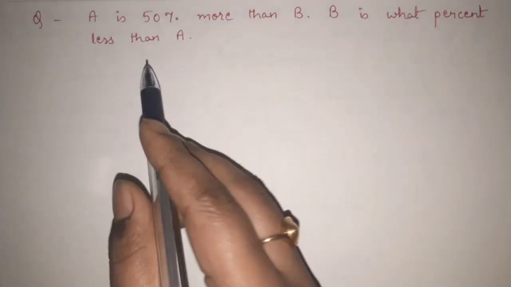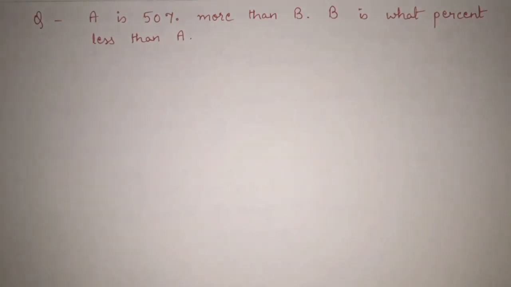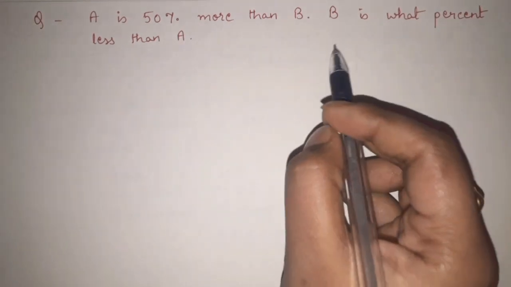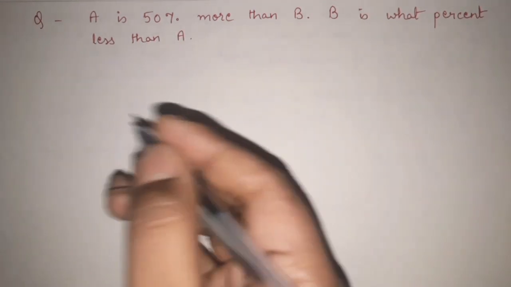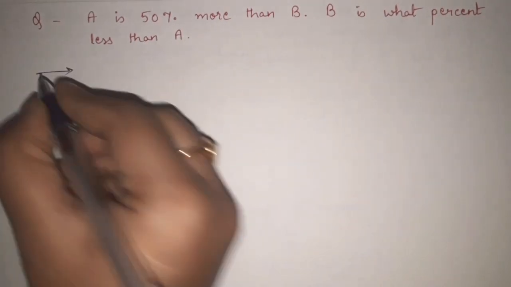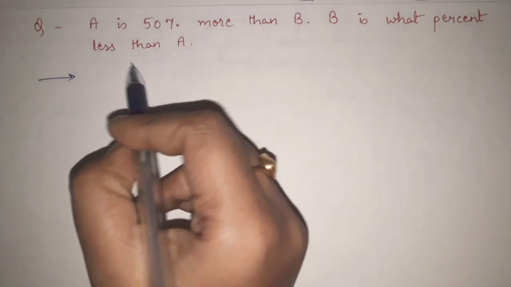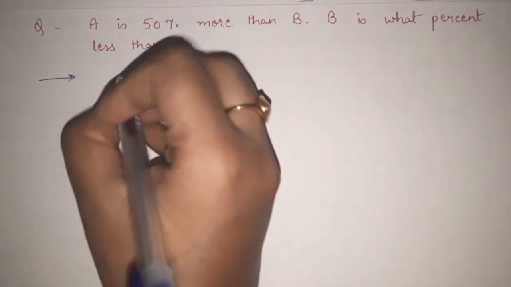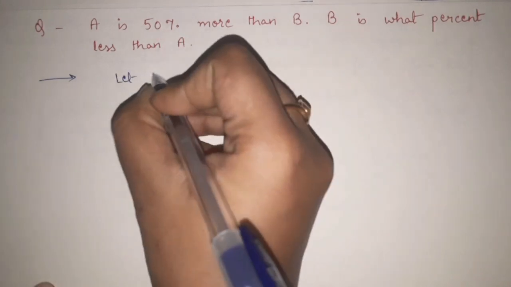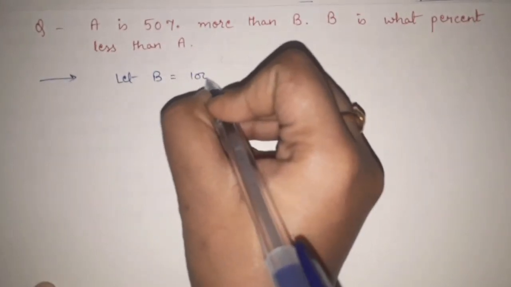So what they are saying here is A is 50% more than B. B is what percent less than A? For such questions you can assume any value. A is 50% more than B, but we don't know the value of B, so we just let the value of B be equal to 100.